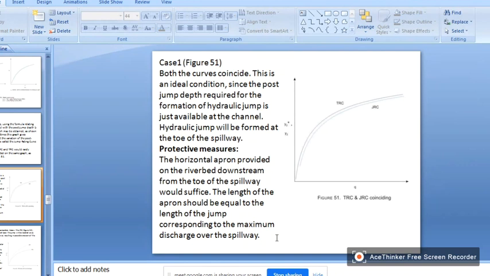How do you calculate the jump rating curve? There is an equation, the relation between y2, y1 and F1. From that equation you will get the post jump depth y2, and then we can draw a graph. That is called the JRC. So if these two almost coincide, then the stilling basin is a horizontal apron that we provide at the toe of the spillway. The length of the apron should be equal to the length of the jump. Hope you got my point here.